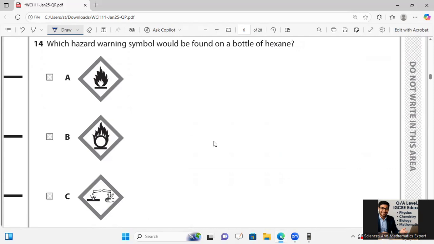In question number 14, he is asking which hazard warning symbol would be found on a bottle of hexane. Hexane is a flammable organic solvent, so the correct symbol is the flame, based on standard hazard symbols, and the answer is option A, if A is the flame. So when hexane is carried in a bottle, it will have this symbol.